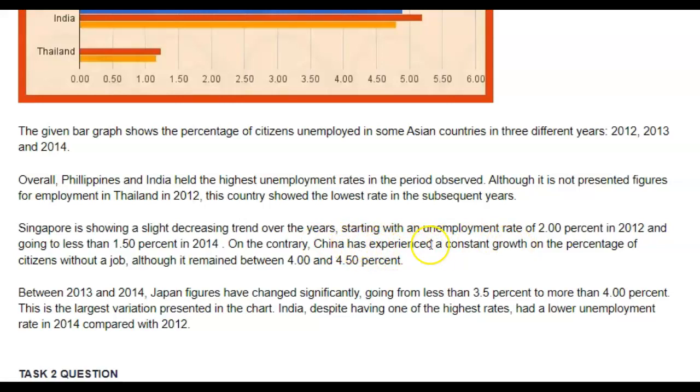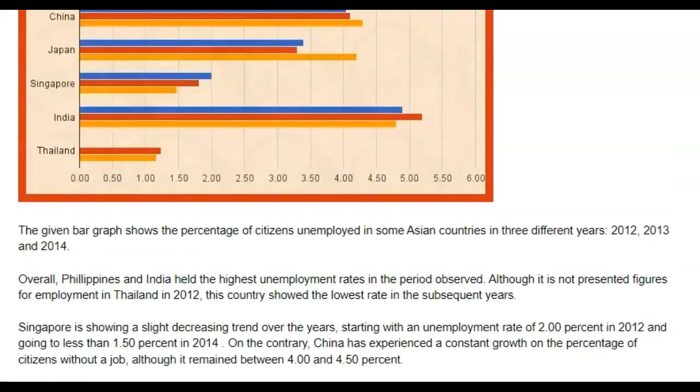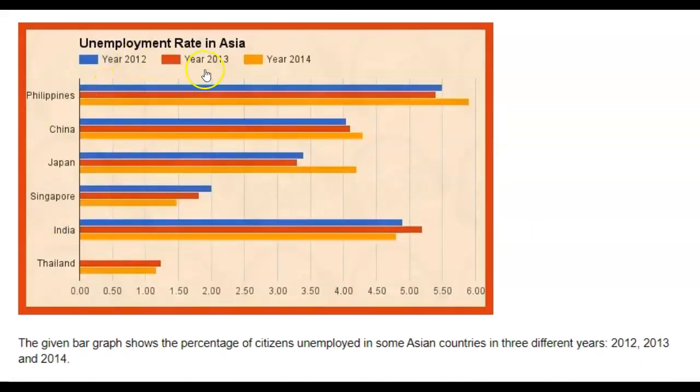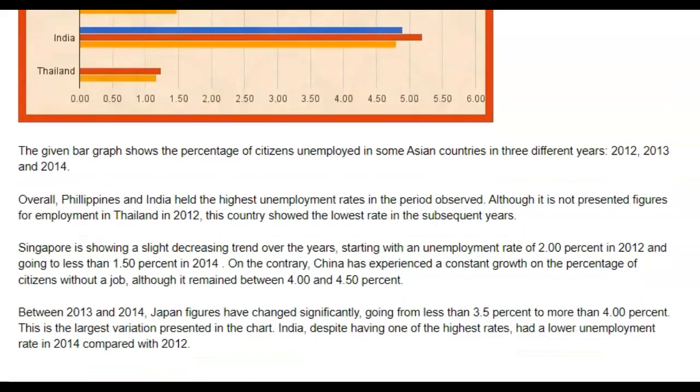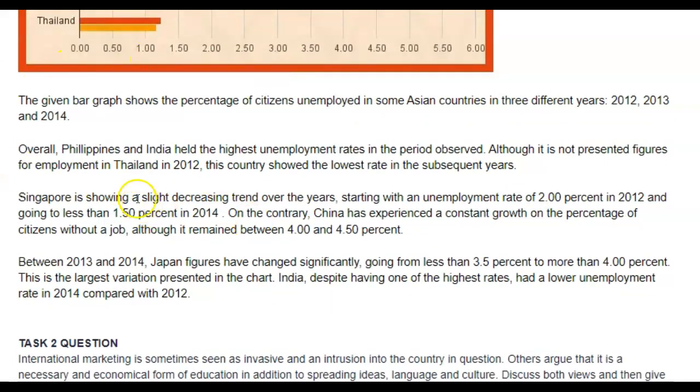Now, why am I making it? Look at this. You've got present continuous here. You've got present perfect here. Neither one of them are correct because all of your data is occurring in the past, 2012, 2013, 2014. So what you don't want to do is you don't want to be flip-flopping with your tenses like this. But these tenses are both incorrect. It probably should have been just simple past. So Singapore showed, and then in contrast, China experienced constant growth without the A, on the percentage of citizens without a job that remained between 4 and 4.5%.